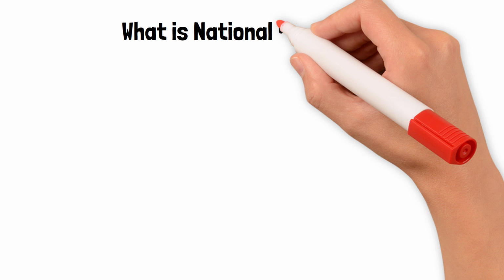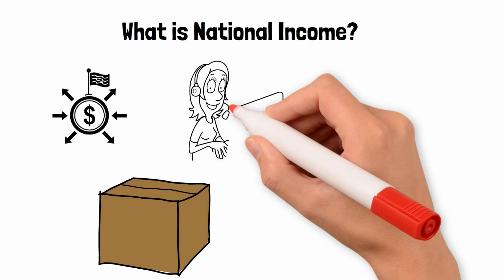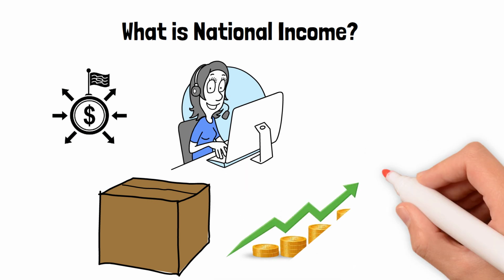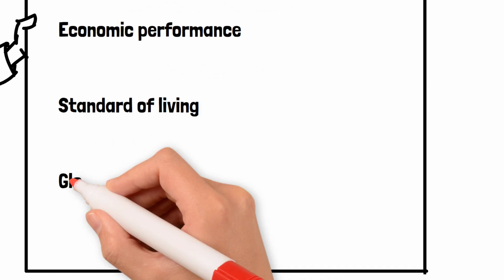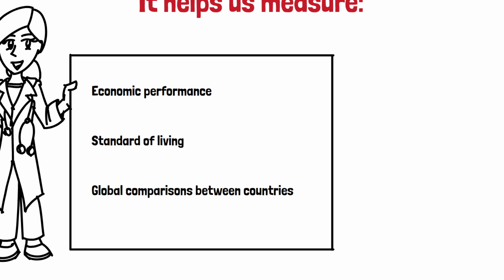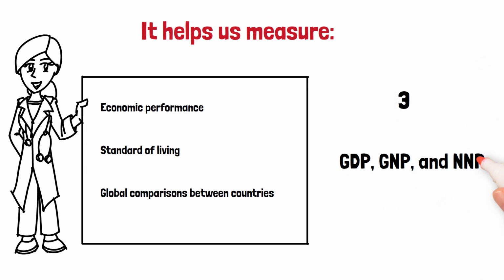What is national income? National income is the total value of all goods and services produced by a country's economy in a specific time period, usually a year. It helps us measure economic performance, standard of living, and global comparisons between countries. Now let's look at its three most common forms: GDP, GNP, and NNP.